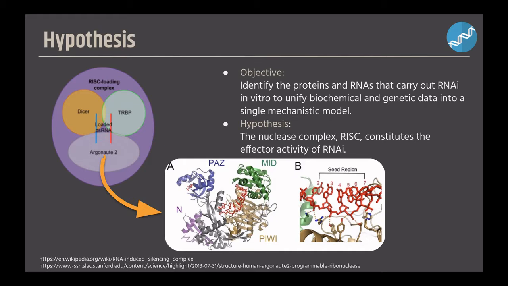Figure B shows the seed region in which guide RNA is cradled into a hydrophilic channel centered between two protein lobes that are held in a helical conformation. Argonaute then makes direct hydrogen bond contacts only to the phosphate backbone, leaving the base edges solvent exposed.